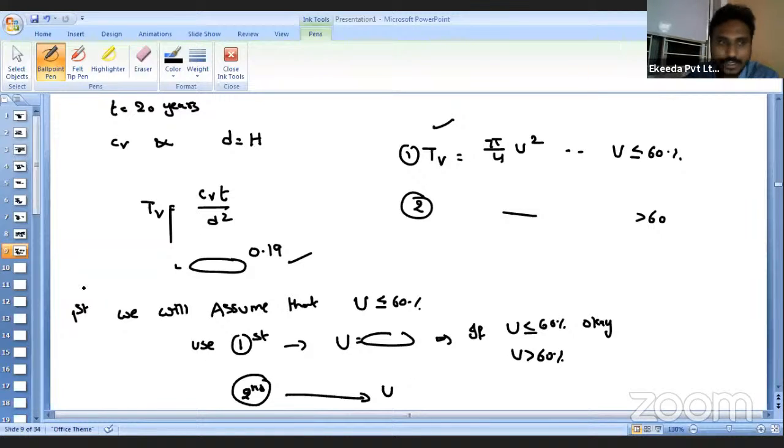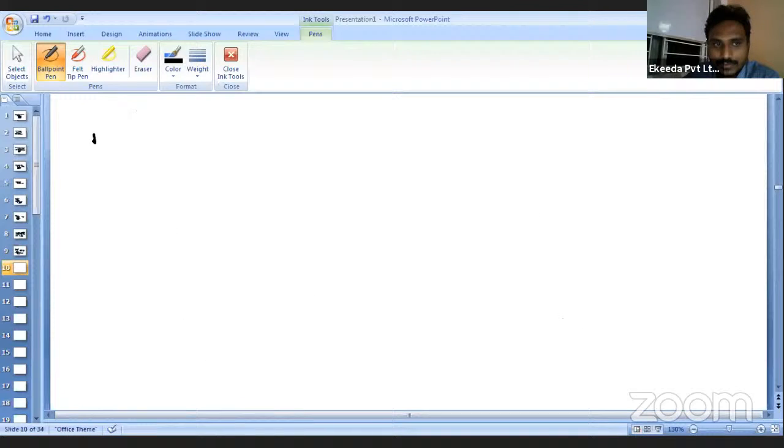Okay, let us talk about the degree of consolidation. How can I find out the degree of consolidation? I can find it out either by using the pore water pressure, or by using the settlement that has happened in the soil, or by using the void ratio. So depending upon the known data, we have to use the corresponding equation.